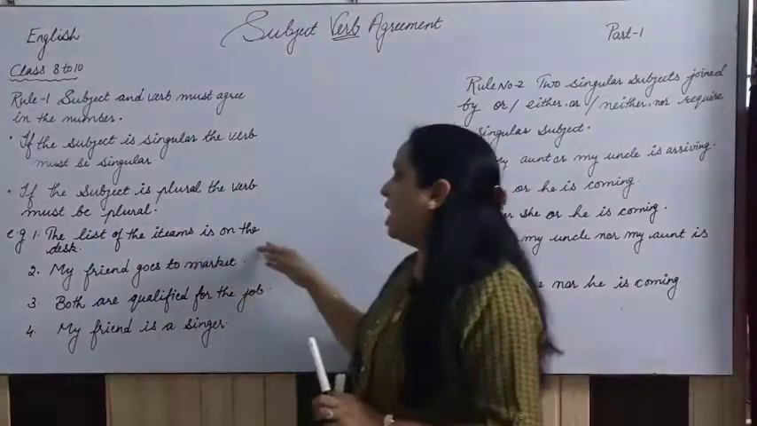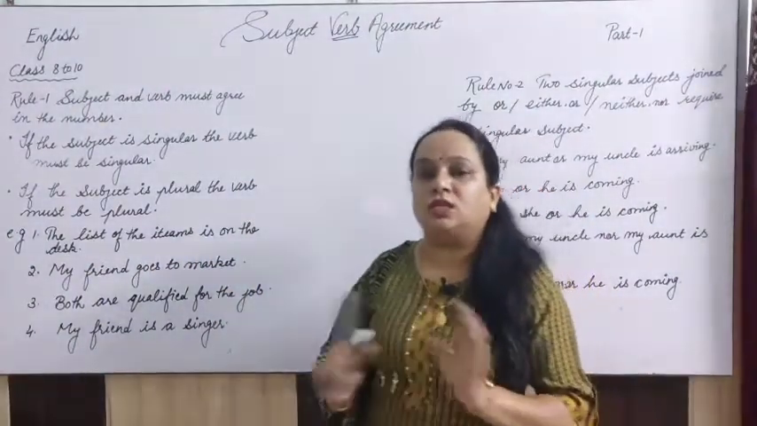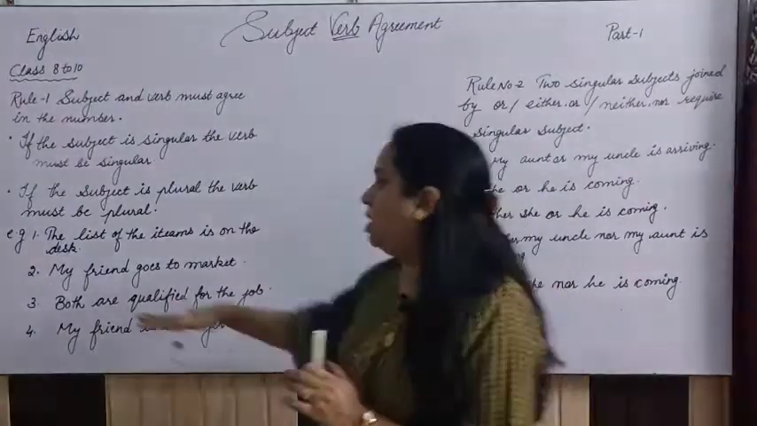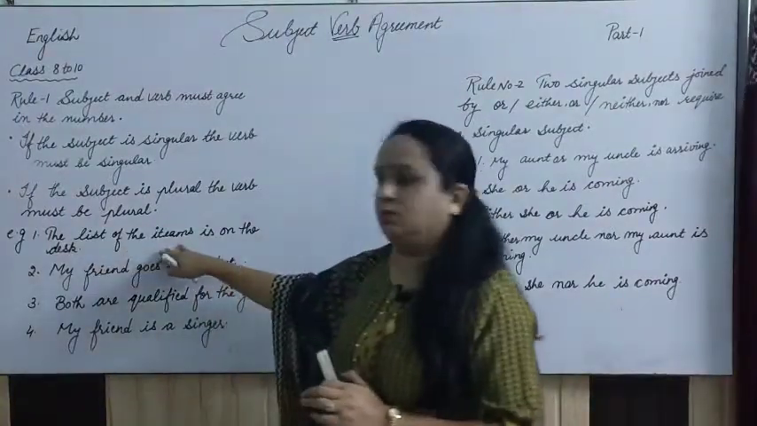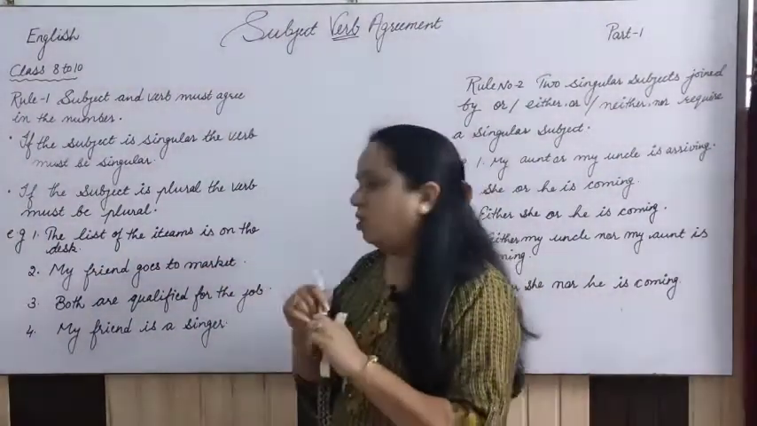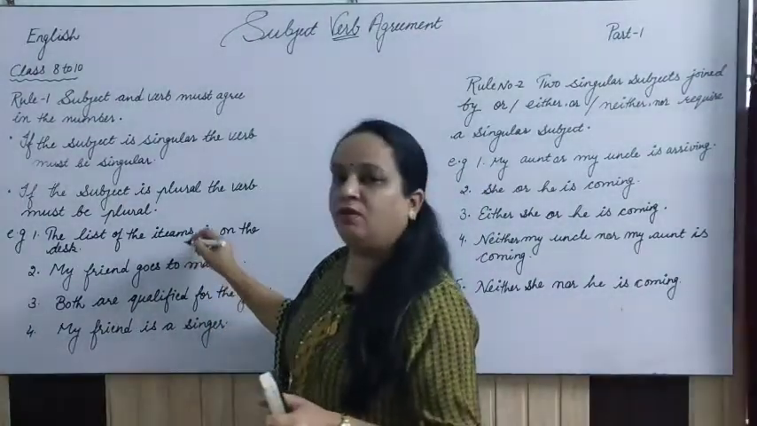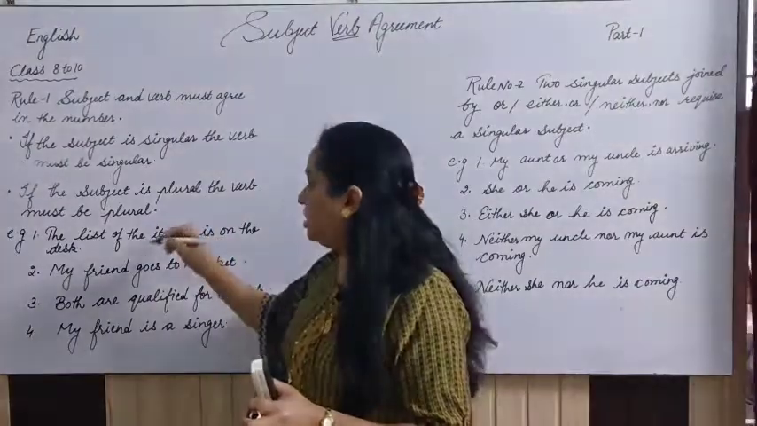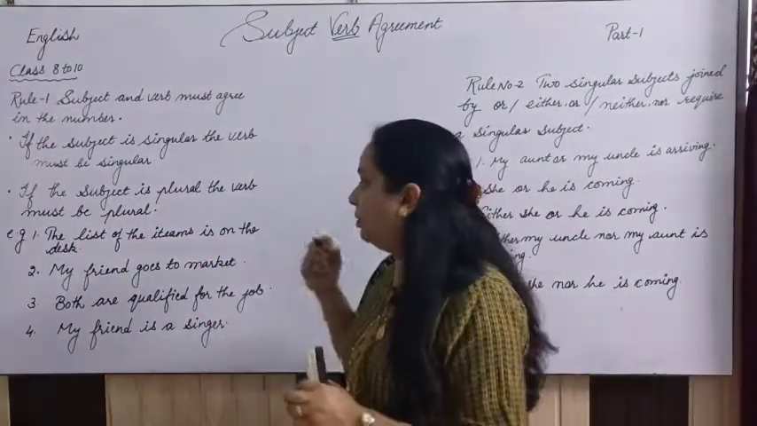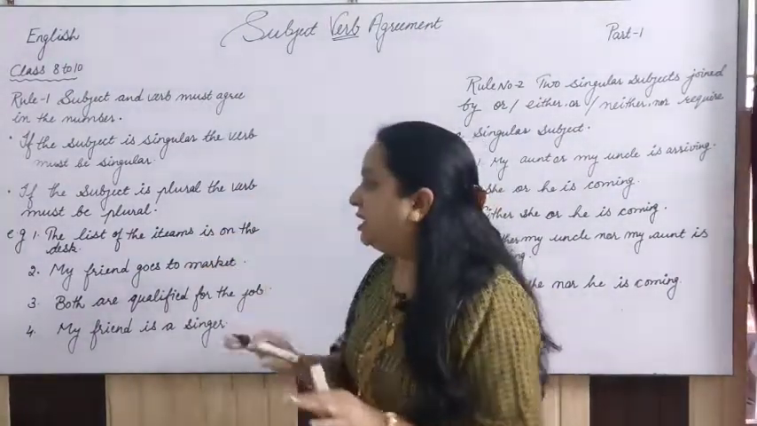The list of the items is on the desk. Now don't get confused, because the subject here is too long. Okay, it is what? The list of the items. Now what you will do, or generally what students do, whatever is the helping verb or the main verb here, they just see the noun or the pronoun before that, and they just put the verb according to that. But it is not so.